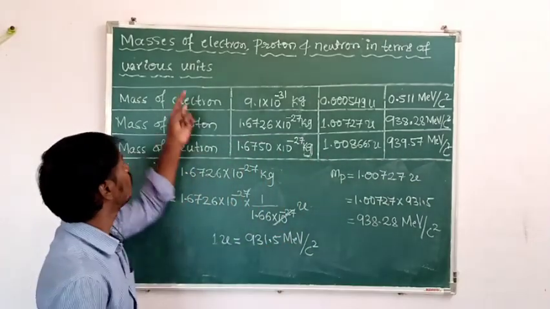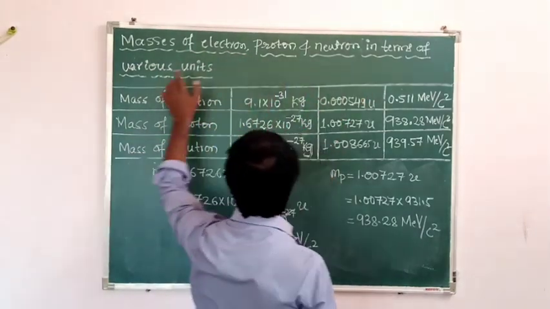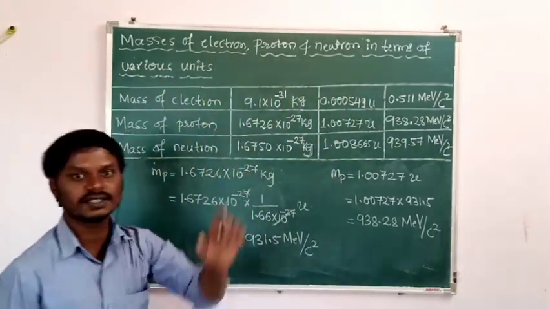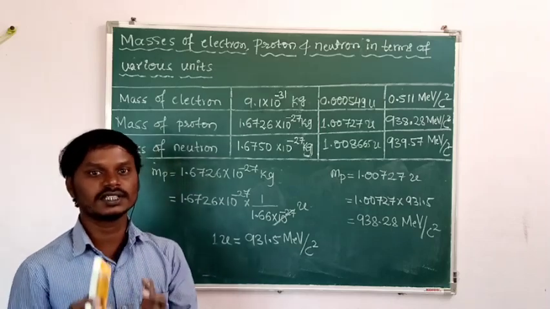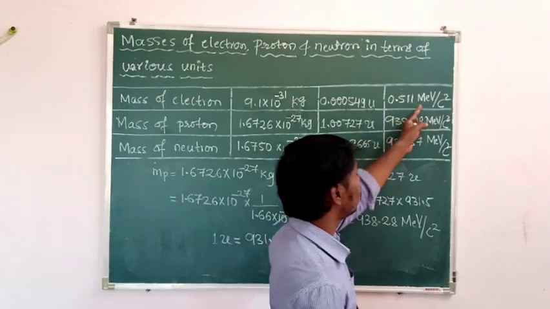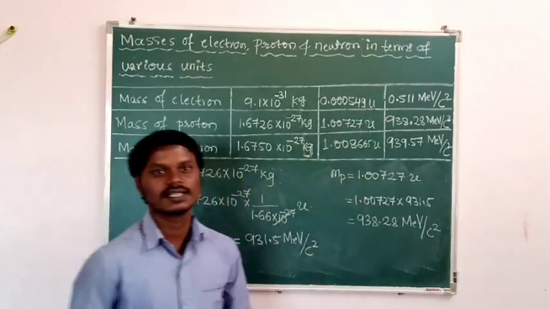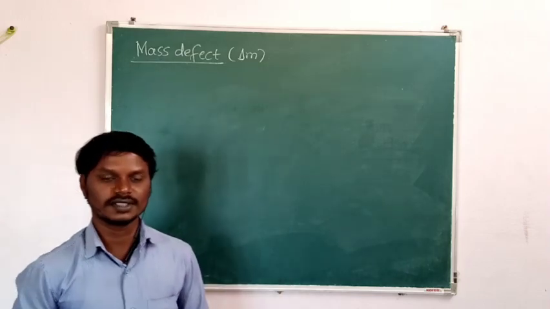This is about the masses of electron, proton, and neutron in terms of various units, meaning different units. So what are the units of the mass in atomic physics and nuclear physics? Those are kg, atomic mass unit, and million electron volt per c square. So next we are going to discuss mass defect.